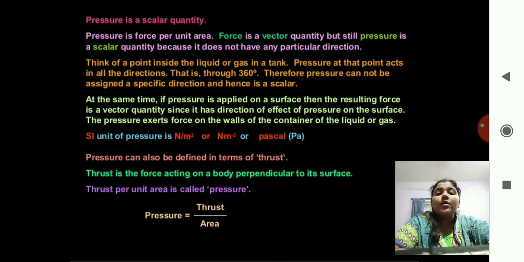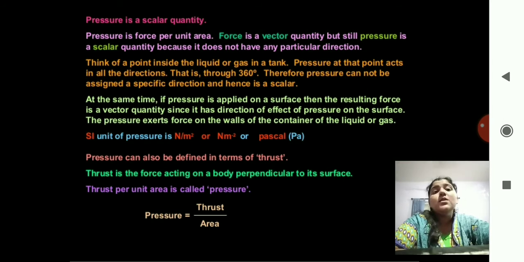Now, think of a point inside a liquid or gas in a tank. Pressure at that point acts in all directions, that is through 360 degrees. Therefore, pressure cannot be assigned a specific direction and hence is a scalar. Consider one molecule of a liquid or a gas. The pressure is exerted in all directions on that molecule, so we cannot determine in which direction the pressure is going to act.